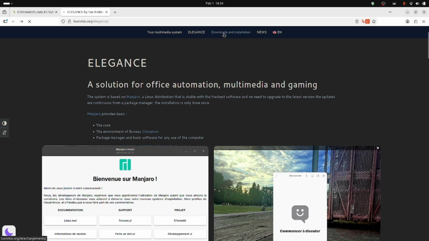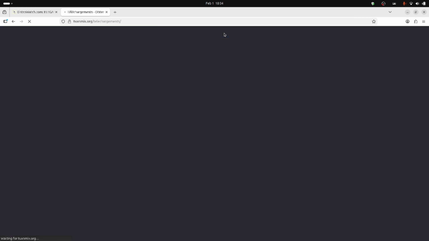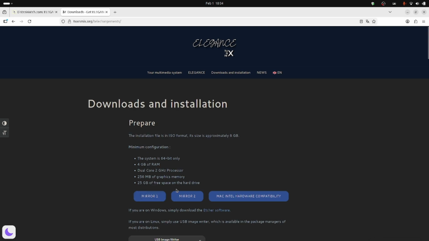Okay. In the downloads and installation section, you can see two mirrors are there, and Mac Intel hardware compatibility is also there. So you can install this on your Mac system, Apple system.